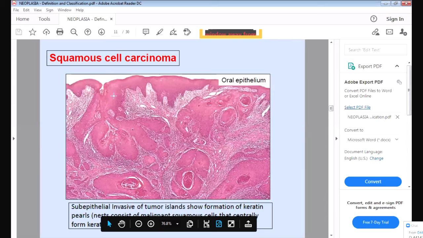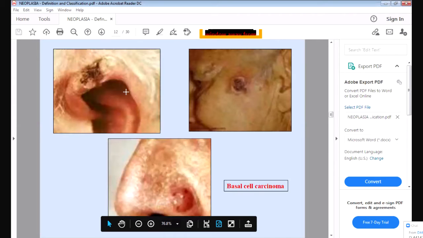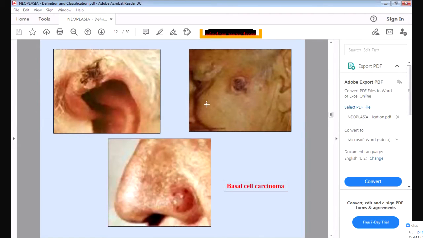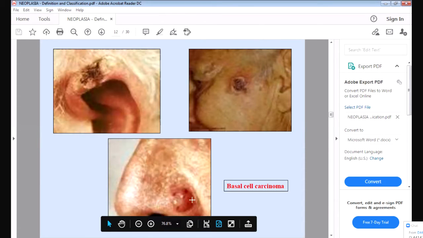Now see, in the skin there are also basal cells. The tumor arising from the basal cell is called basal cell carcinoma. You can see this is the face, and this is the side of the face, the cheek. So you can see this is the round lesion. This is the nose. This round lesion is a basal cell carcinoma arising from the basal cells of the skin. So this is a basal cell carcinoma.